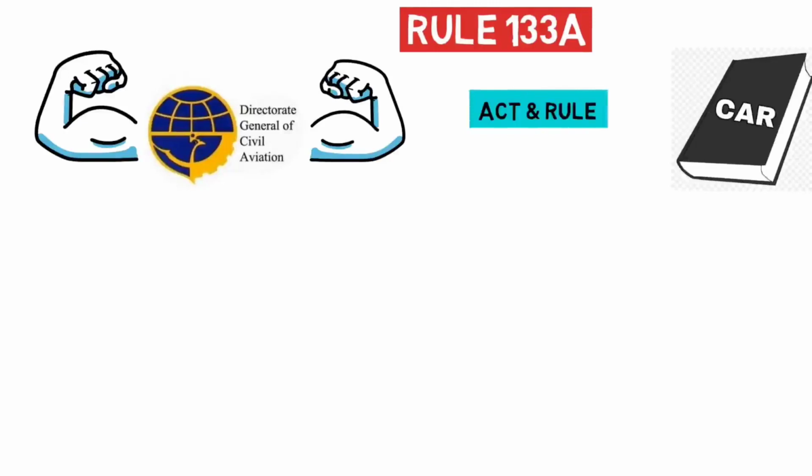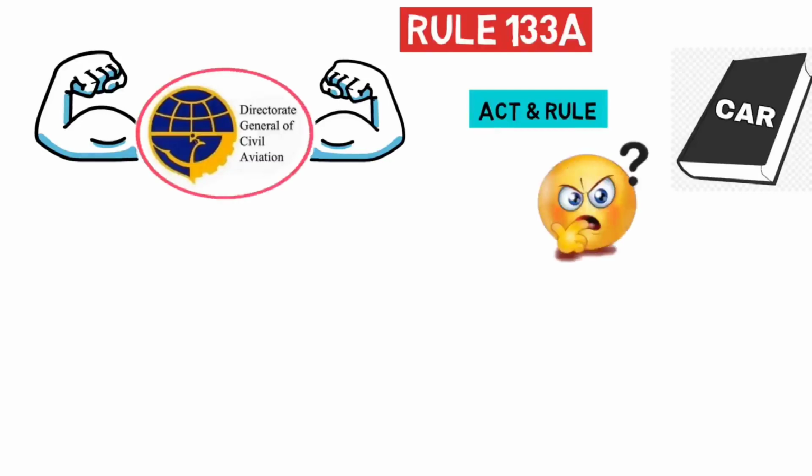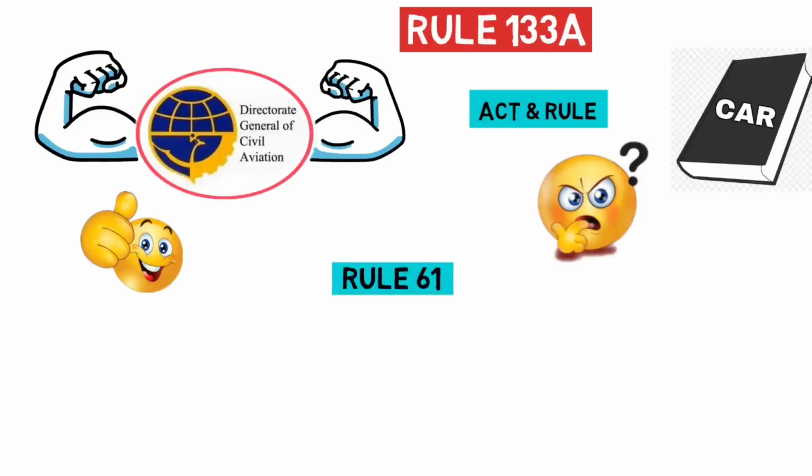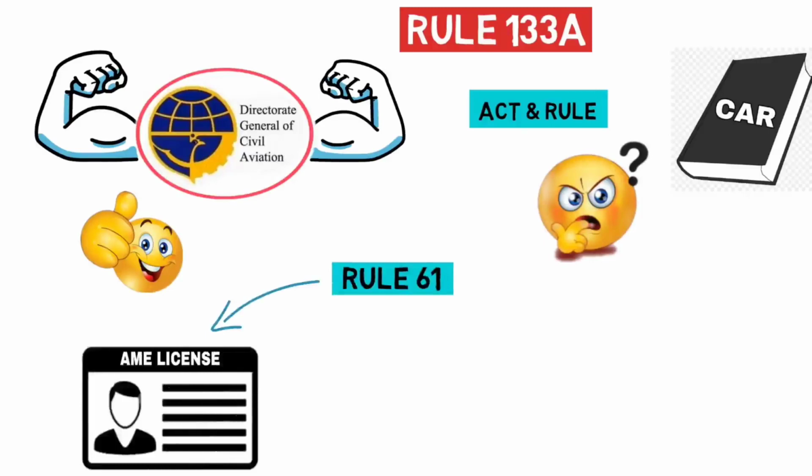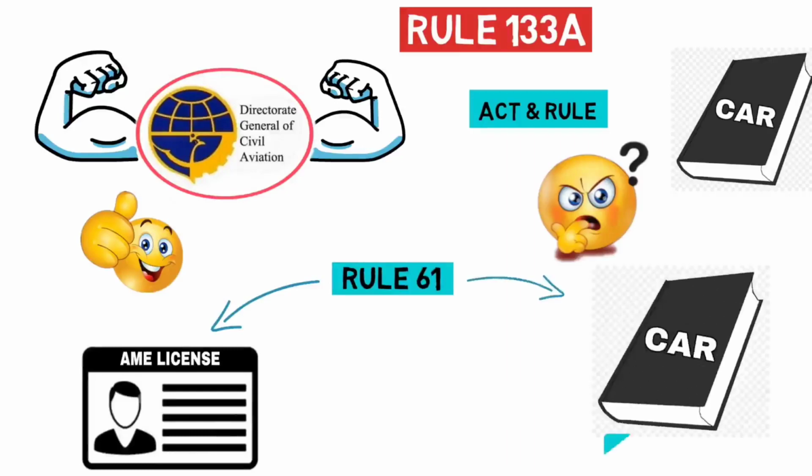We already know what is Act and what is Rule and how they govern our civil aviation. Then why was there a need for CAR? DGCA introduced CAR to give a detailed understanding of the rules in a simple manner and how you should follow it. Example, Rule 61 is about the requirement of AME license and categories of AME license. To give a detailed understanding of this rule and how you should follow it properly, DGCA introduced CAR 66, that is licensing of AME. So you got it?